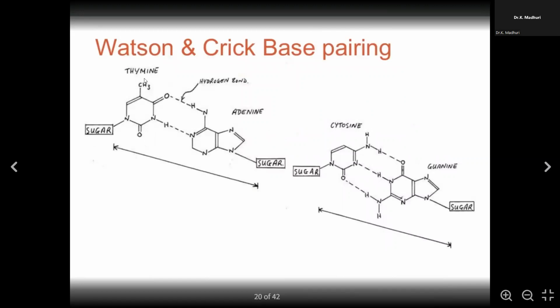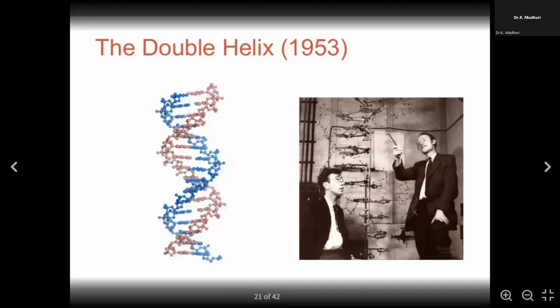Here you can see the sugar and the nitrogenous base, thymine binding to adenine. And here comes the cytosine binding to the guanine. You can see two hydrogen bonds between T and A, whereas between guanine and cytosine you have three hydrogen bonds. So the DNA containing more GC content will have more hydrogen bonds. These are the two great scientists, Watson and Crick, who gave the double helical structure of the DNA in 1953. They were Nobel laureates.